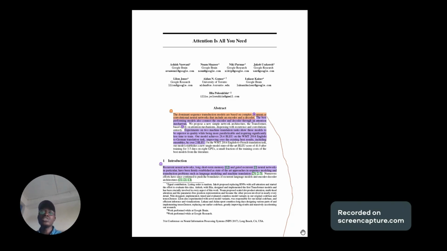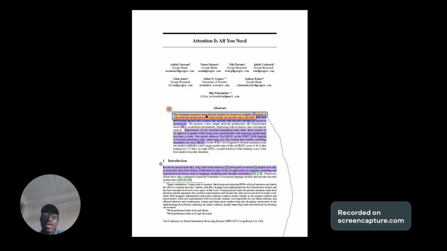This paper was published at the NeurIPS conference in the year 2017. And since then, this research work has been making waves in the field of artificial intelligence. Most of the researchers who worked on this project are Google engineers, as you can see their names here: Ashish Vaswani, Noam Shazeer, Niki Parmar, and the likes.